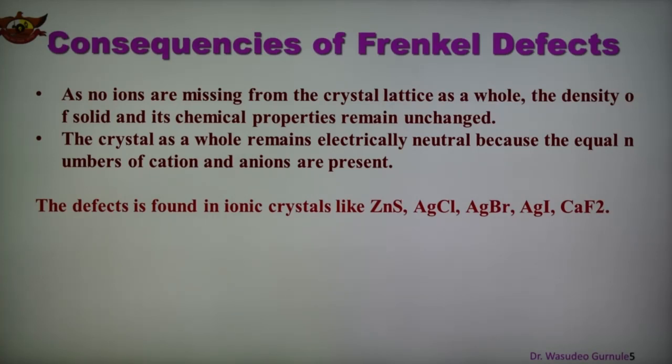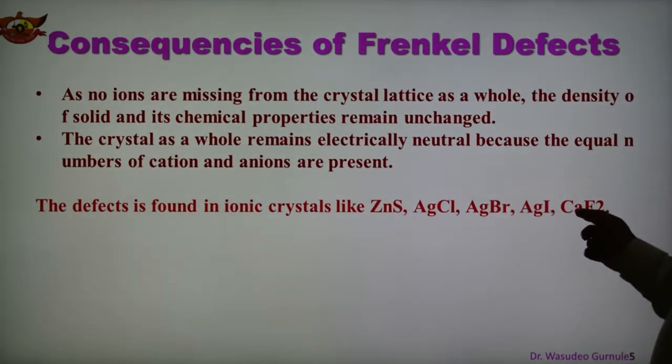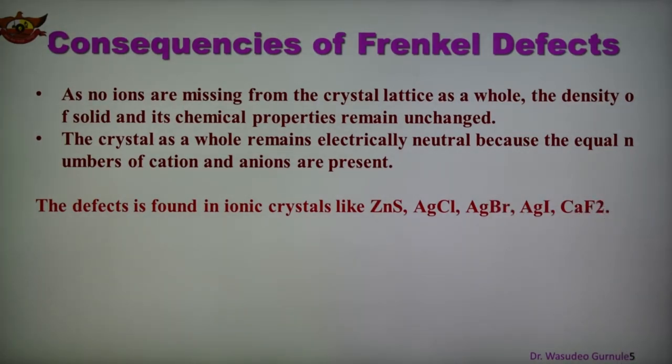Examples of crystals where the Frenkel defect is found are shown here: ZnS, AgCl, AgBr, AgI, CaF2. In these ionic compounds we find the Frenkel defect. So this is one of the important defects shown in ionic compounds.